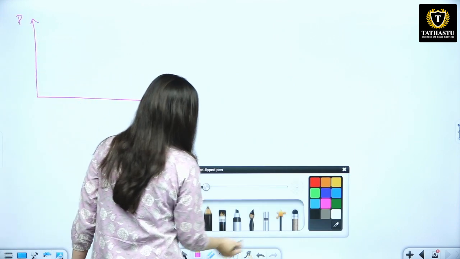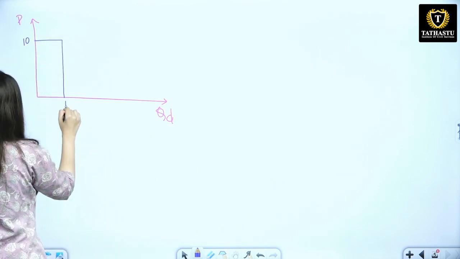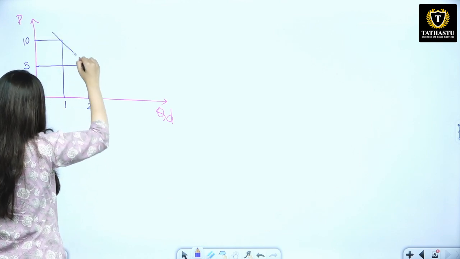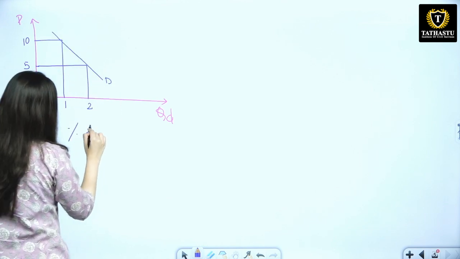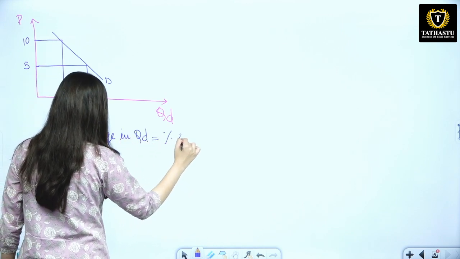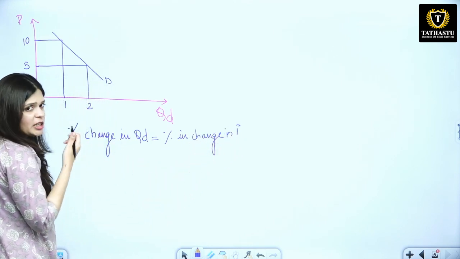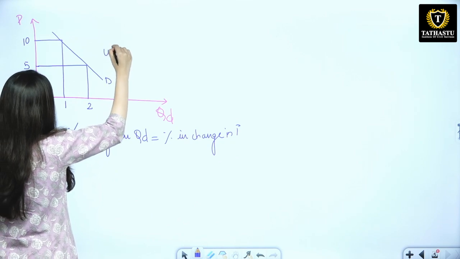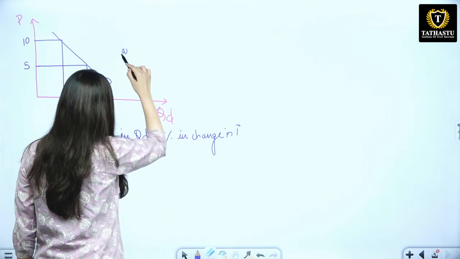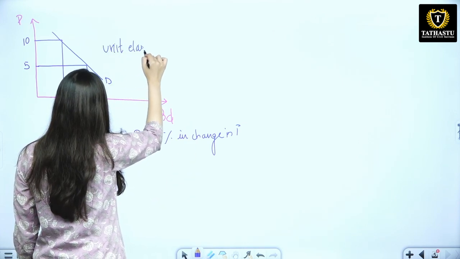third one, which says that this was price 10 and 1. Now the price decreased by 50% and the percentage change in quantity demanded in this case is equal to percentage change in price. So if price increased by 50% or decreased by 50%, same change will happen to your quantity demanded. This is known as unit elastic demand.